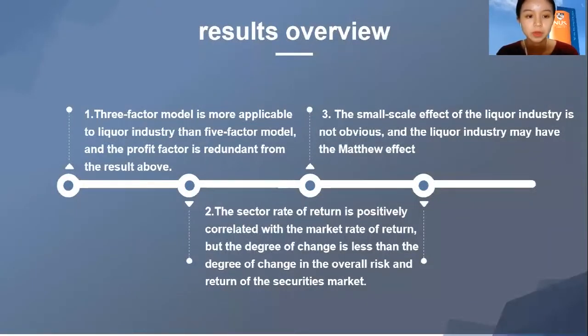The final part will be the results overview. From the previous analysis, we can summarize 3 results. The first one is that the 3-factor model is more applicable to the liquor industry than the 5-factor model in China's security market, and the profitability factor is redundant from the empirical analysis.